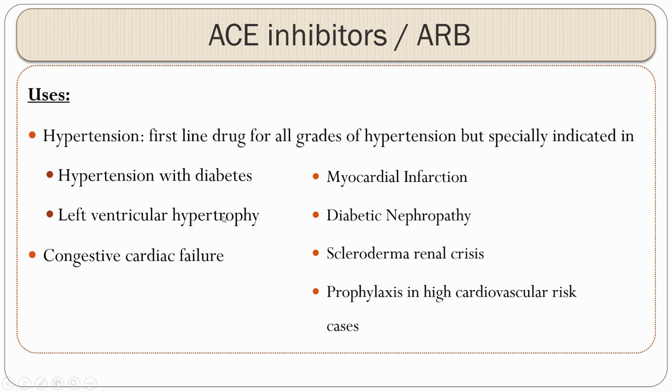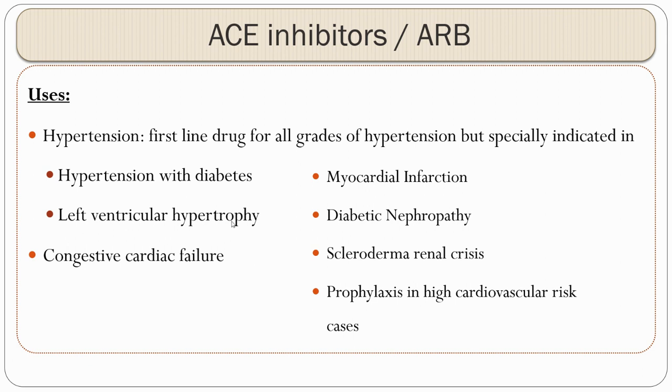So now coming to the uses, obviously the first line use is hypertension, and majorly in hypertension with diabetes, because of its ability to reduce proteinuria, these drugs are known to postpone diabetic nephropathy. Because of this, these are considered as first drug of choice in hypertension with diabetes. And also in patients suffering from left ventricular hypertrophy and hypertension, these drugs are drug of choice mainly because they inhibit cardiac remodeling.